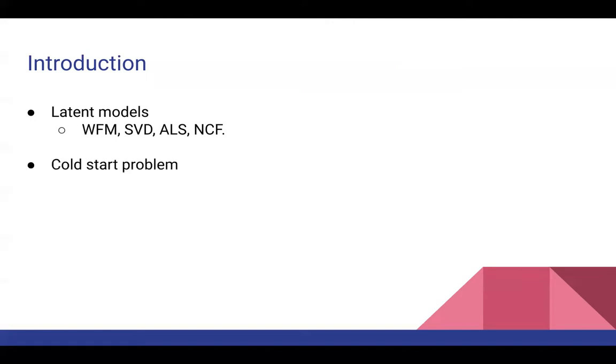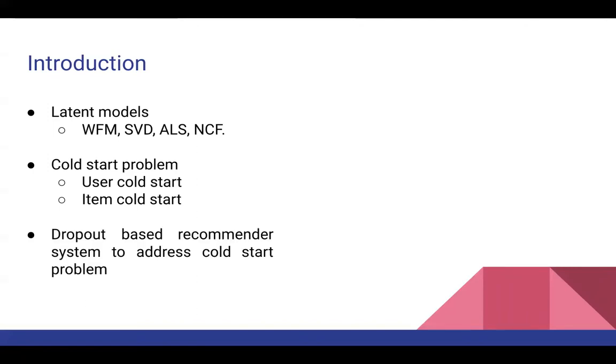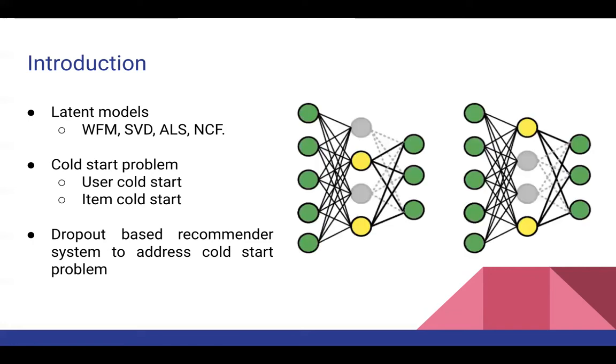But here is a catch. When a new user or new item is coming into the system, it will not have any interactions with the system, and so we will not have user and item embeddings of the new user or new item. So these techniques won't work when a new user or new item has entered into the system. These are called user cold start and item cold start. So to address both the user cold start problem and the item cold start problem, this paper proposes a solution using dropout.